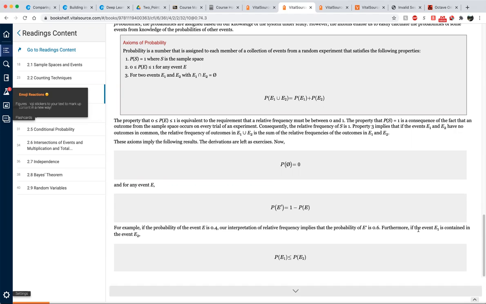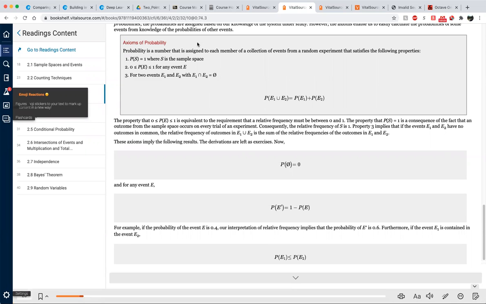Furthermore, if the event E1 is contained in the event E2, then the probability of E1 must be less than or equal to the probability of E2, right? How come? Because think about this.